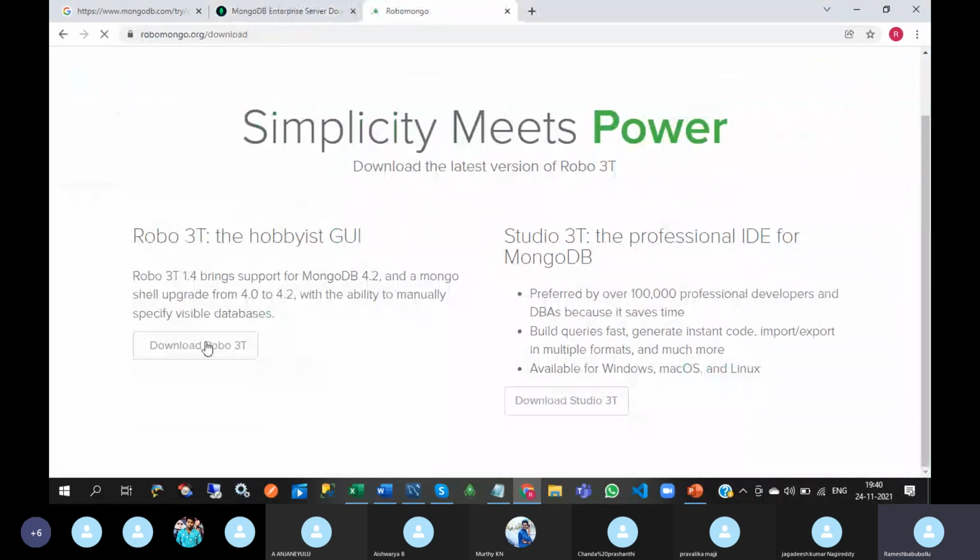Download Robo 3D. Here Studio 3D download is also available, but remember that it is valid for only 1 month. See this, preferred by professional developers and DBAs because it saves time. Many options will be there for DB guys, that's why they don't give it free of cost. I think we can do one thing.